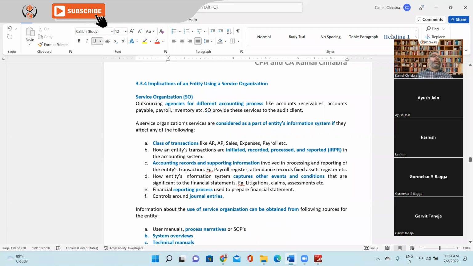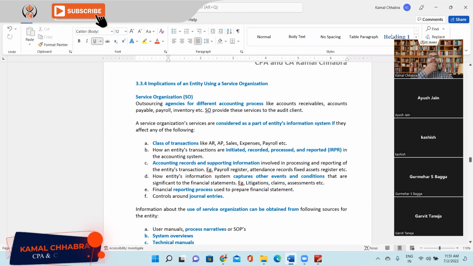Then you need to understand what the process going on is and what controls we have for input and output, for managing the inventory with that third party. In the same way, payroll is generally a material item for the financial statement because it has payroll expenses as well as long-term and short-term employee benefits. So it's impacting multiple financial statement lines.